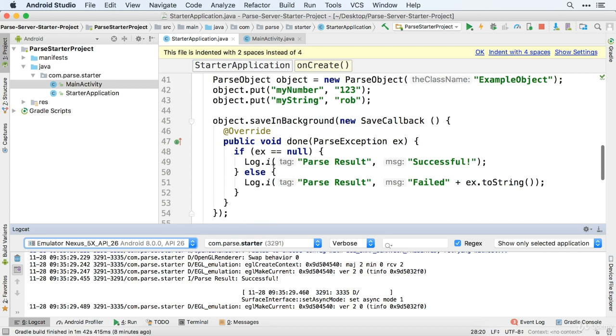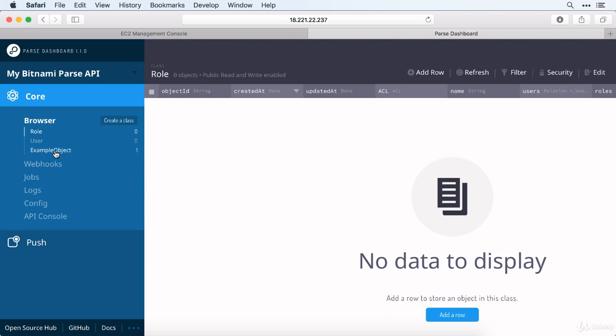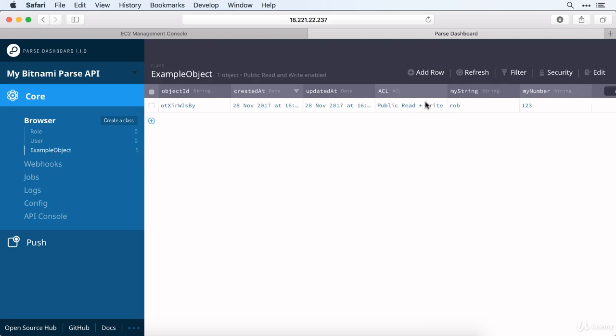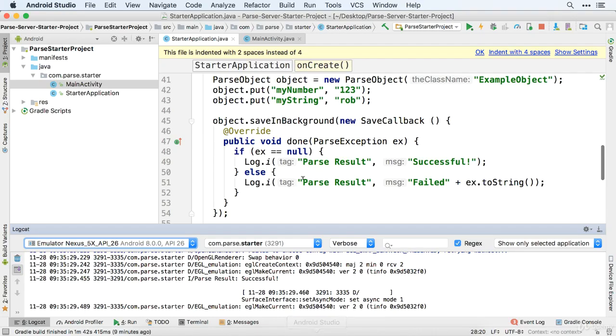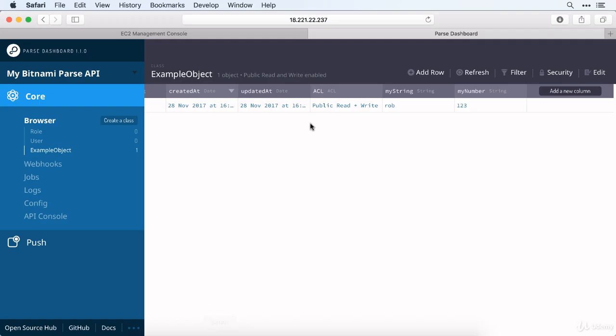But to really confirm that everything worked, we're going to go back to the project here, click on this, and we should see, if we go check out this thing called example object, something that says rob123. And the awesome thing about this is if we go back to our code, this is the thing that we put in over there. We said we're going to make something called rob with 123, and we're going to save this to the server, and look, it is there.